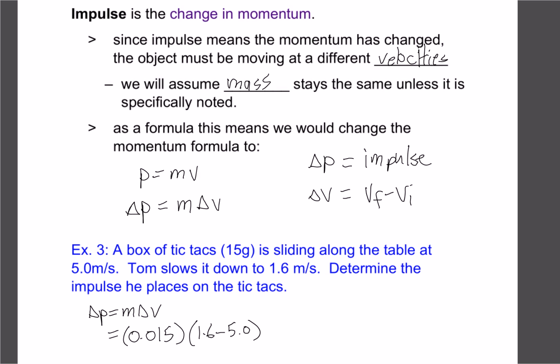So when you go 1.6 minus 5 times it by 0.15, that gives us a negative answer. So we get negative 0.051 kilograms meters per second. Okay, so because momentum is a change, it could be a positive answer, which means we're gaining momentum, or it could be a negative, which means we're losing. So impulse can be positive or negative.